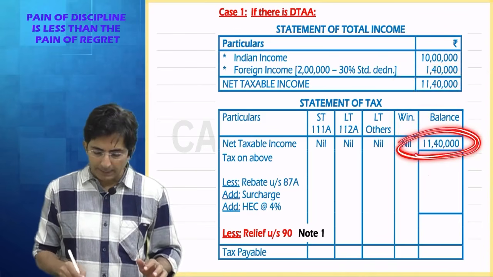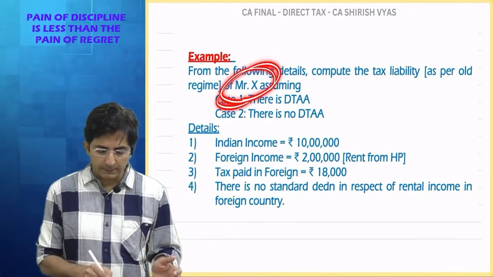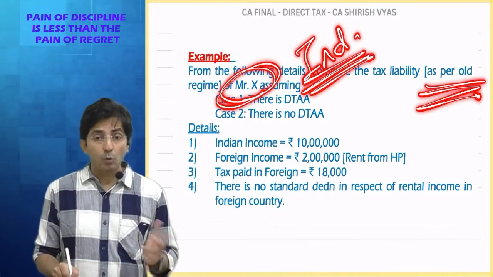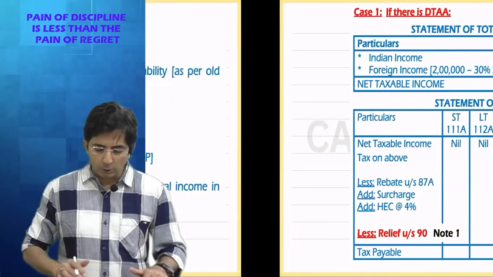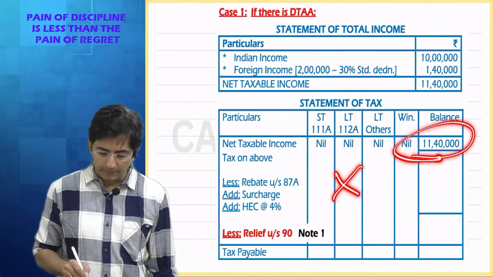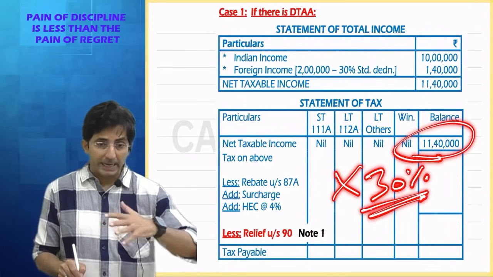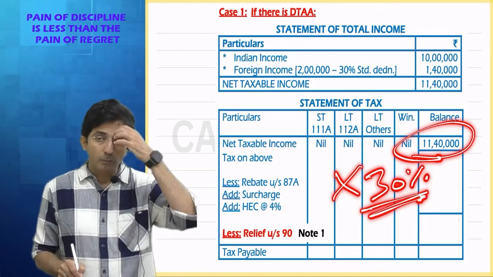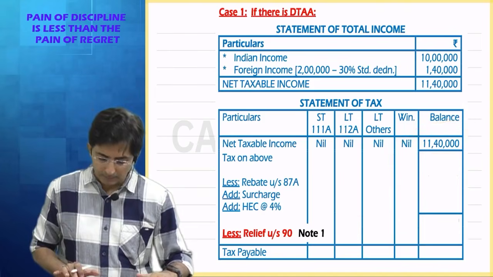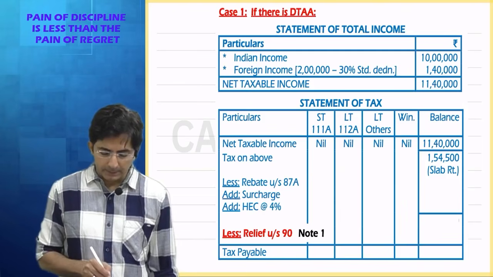So the whole 11,40,000 will go in balance. Then calculate tax on the above according to slab rates. Why? Because Mr. X is an individual. And as per old regime, means old slab rates. Tell me what is the shortcut which I gave for old slab rates? Directly apply 30% and then minus 187,500. Keep your calculator ready. Be active. So 11,40,000 multiplied by 30% minus 187,500. So what is your tax amount? 154,500.